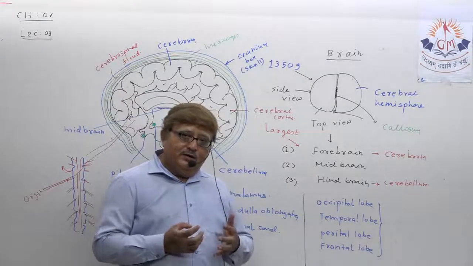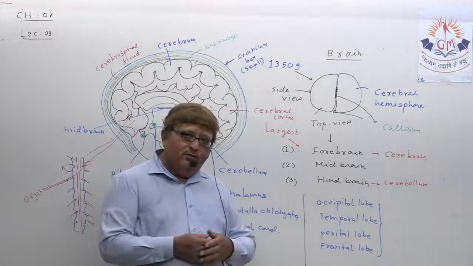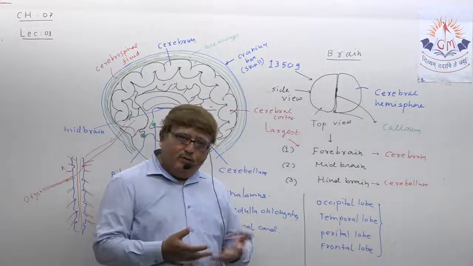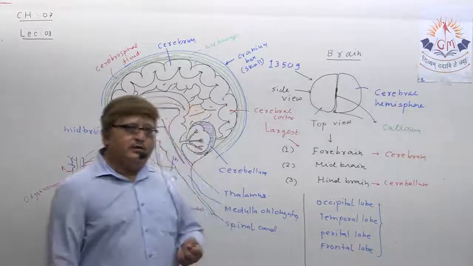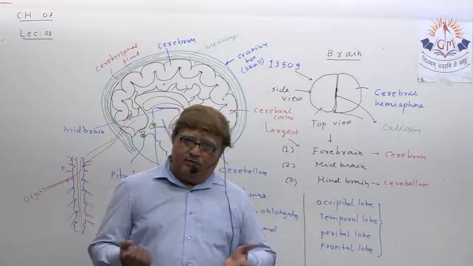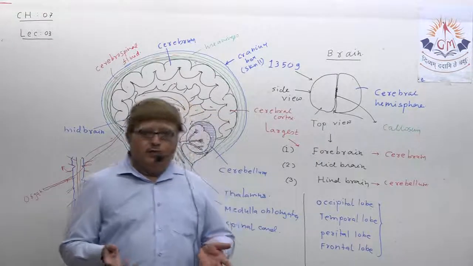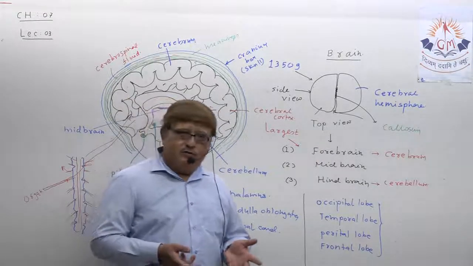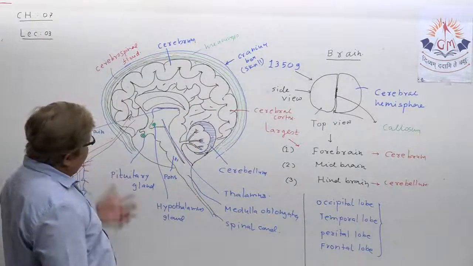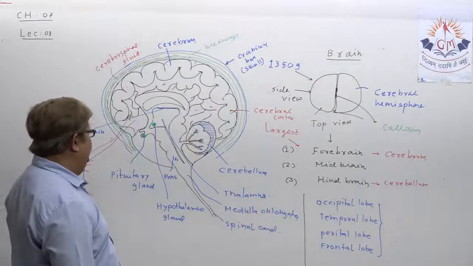And because of the human brain we are controlling the whole world, over other animals and other creatures, because it gives us memory and thinking process. And that thinking process only made us a super ape from an ape. Understood? So we discussed in detail the structure of the human brain.